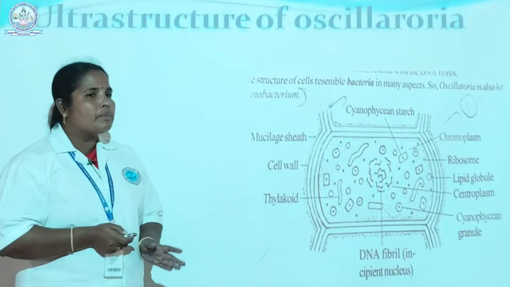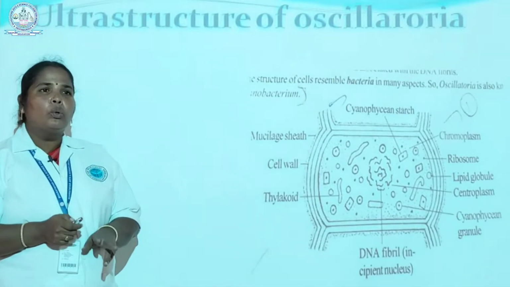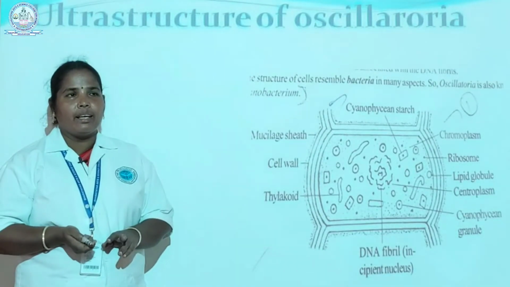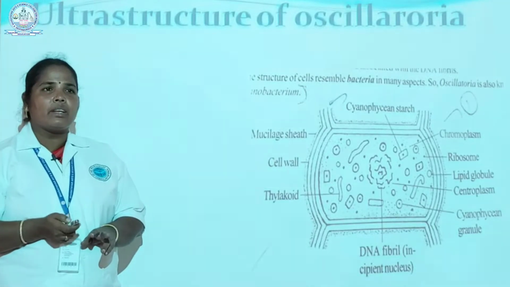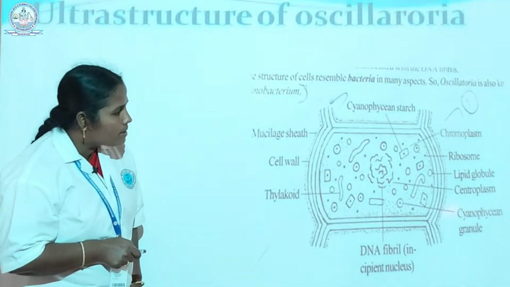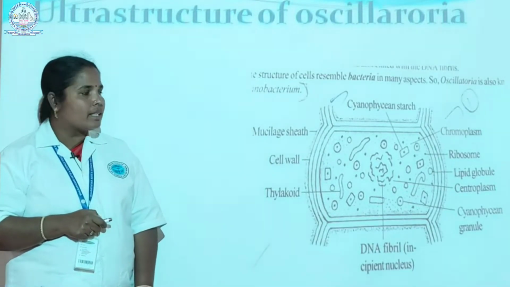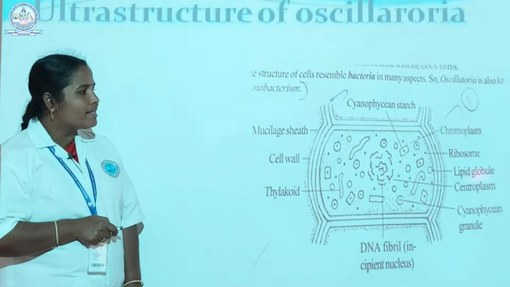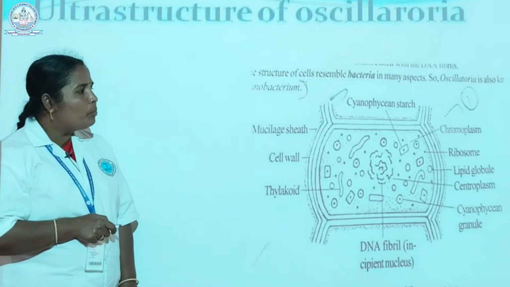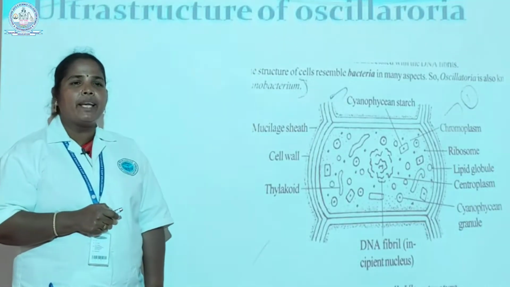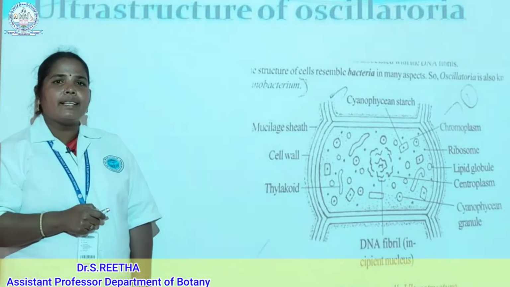Then this protoplasm is again divided into two layers: outer layer and inner layer. The outer layer is called the chromoplasm. The inner layer is called the centroplasm or central body. The centroplasm is represented by an incipient nucleus.